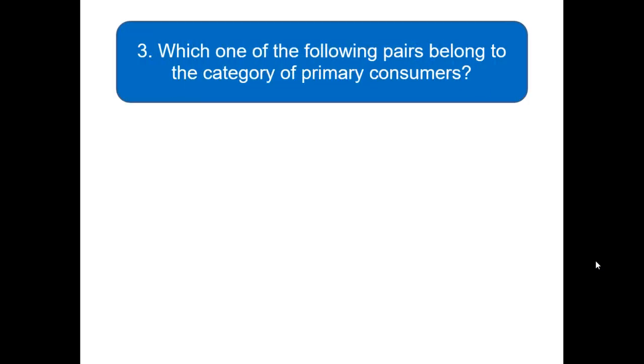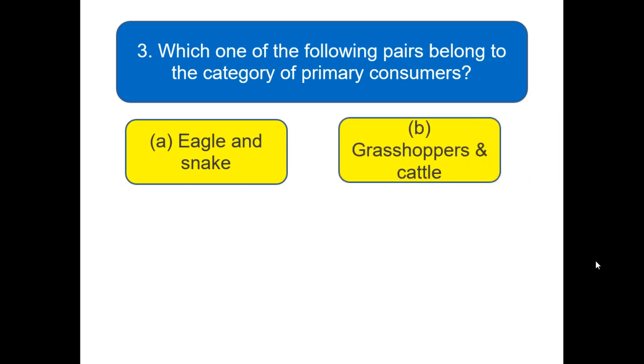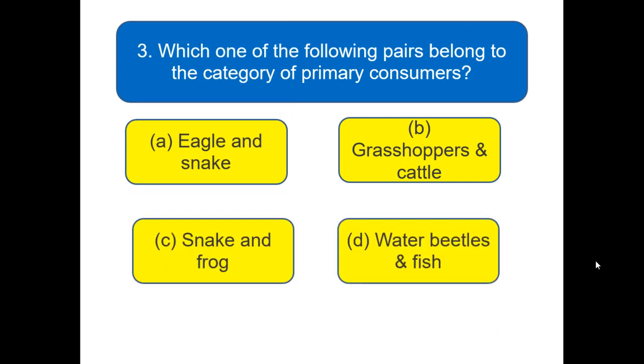Next question: which one of the following pairs belongs to the category of primary consumers? Your options are eagle and snake, grasshoppers and cattle, snake and frog, water beetles and fish. These are the options for this question. Read each question carefully and take your time because it's just a practice test. Hope you write the answer. Here we go for the next question.